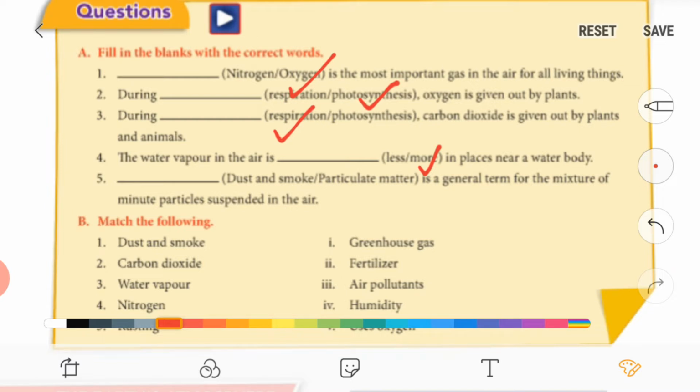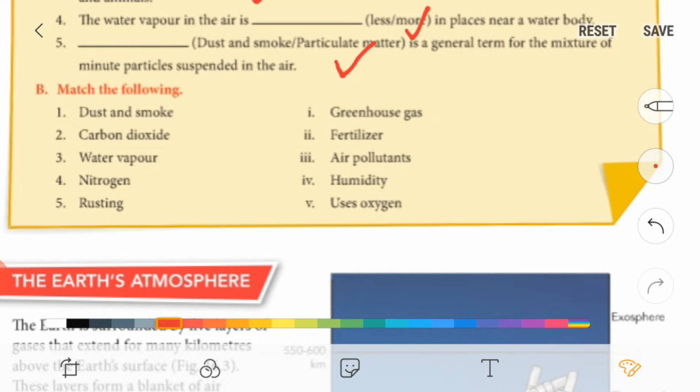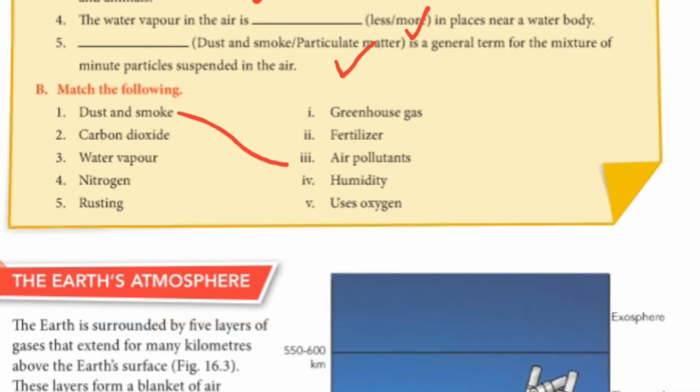Fifth one, dash is the general term for the mixture of minute particles suspended in the air. So it is particulate matter. Now matching. First one, dust and smoke. So it is air pollutants.